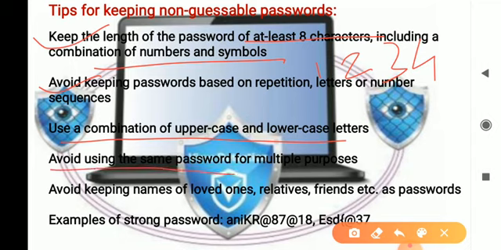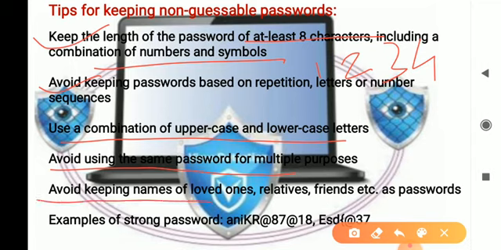Next, avoid using the same password for multiple purposes. Sometimes we use the same password for multiple purposes. It should be avoided. We generally keep such a password because we forget passwords. That's why we keep the same password for each and every application, but we need to avoid this. Use a different password for each and every application.